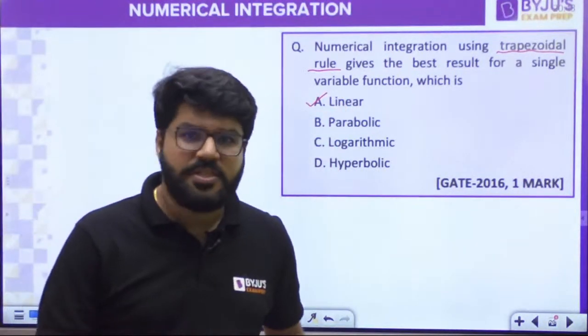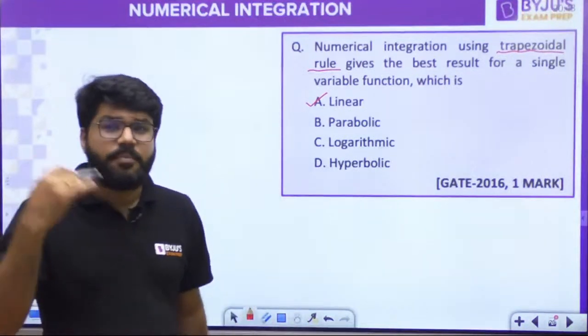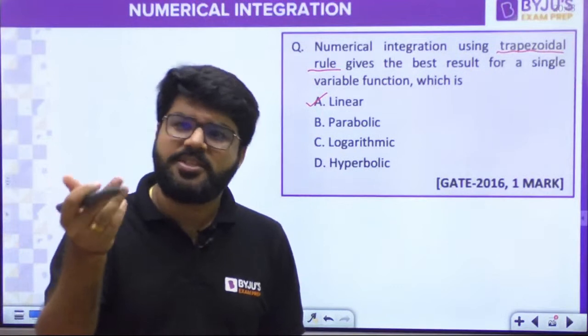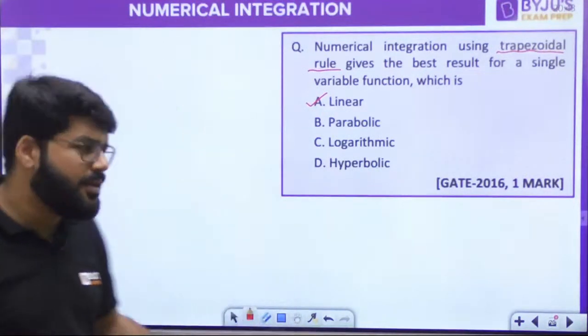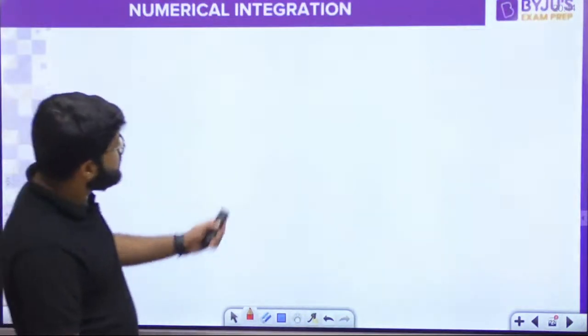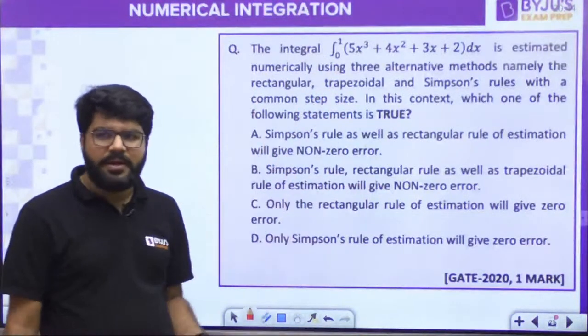Option number A. You must just know this. That is why not only the formula, logic कैसे आया? Since it is the linear approximation, it will give the perfect result for a linear line. Next, तो ये सब पता होना चाहिए. अच्छा, forget this. इस पे बाद में आते हैं. First this and then I am going back to this.